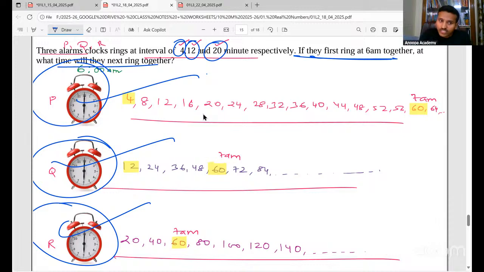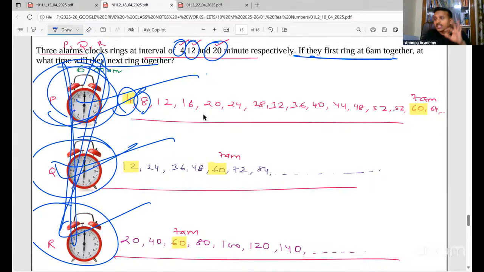All of these should ring together. The first one is ringing at 6:04, 6:08, like that. They're asking when will they next ring together. All the 3 should ring together.